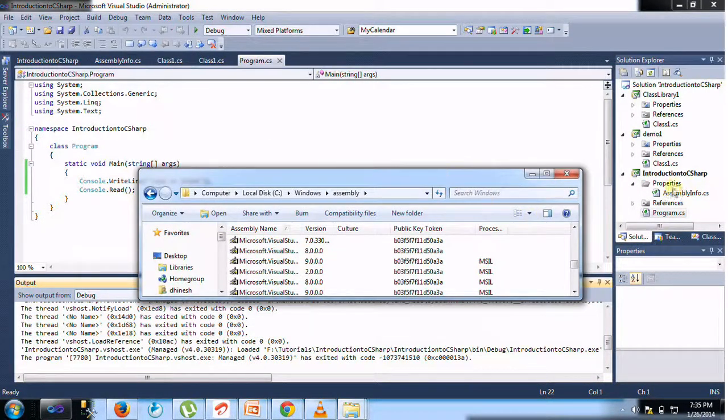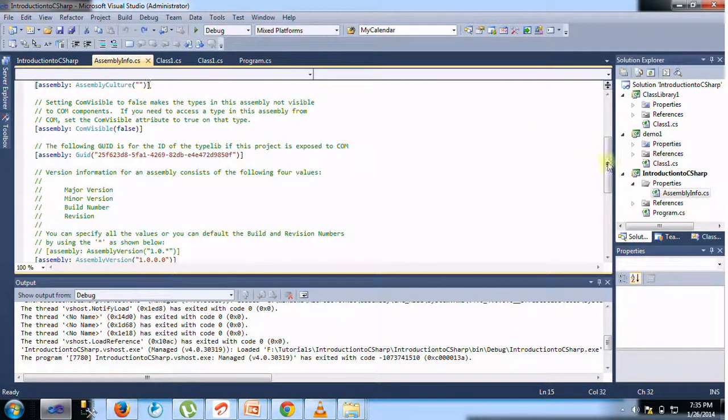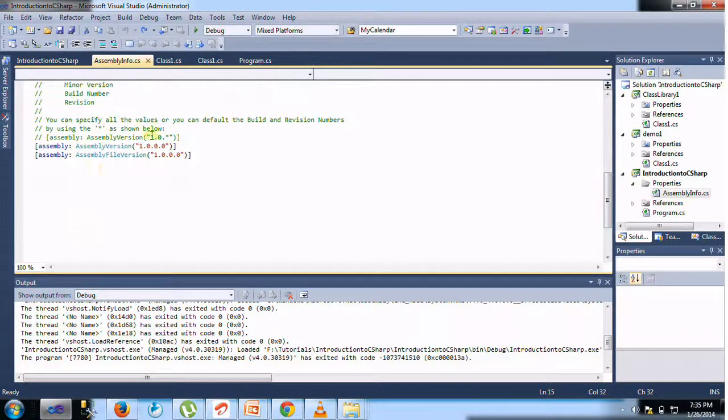Here in our application, I have Introduction to CSharp as the namespace of our application. This is called the assembly name. The other one is the version number. My version number of the application is 1.0.0.2. This version number is divided into four parts. Let's talk about it in a bit.